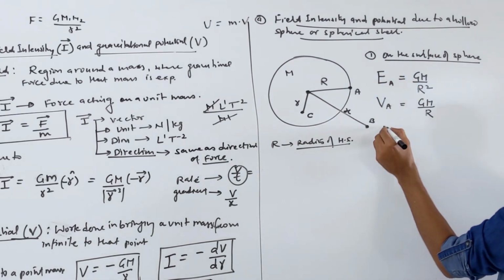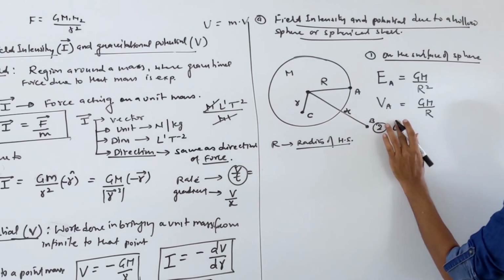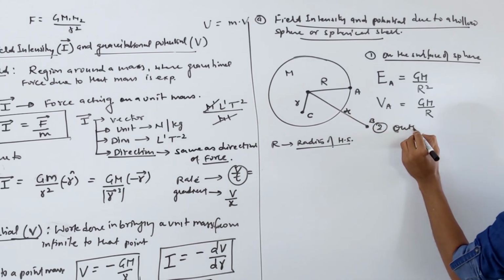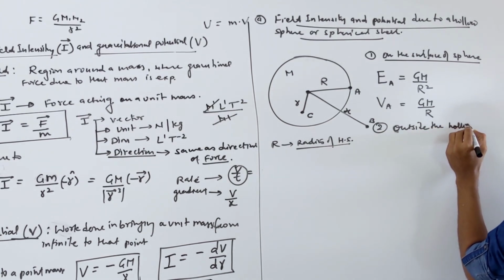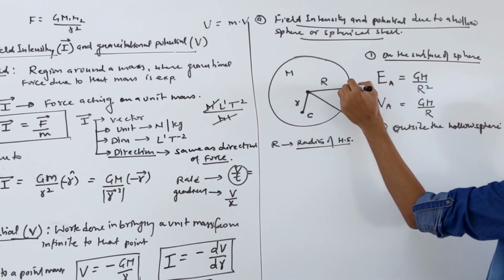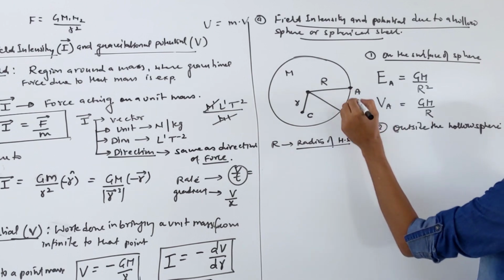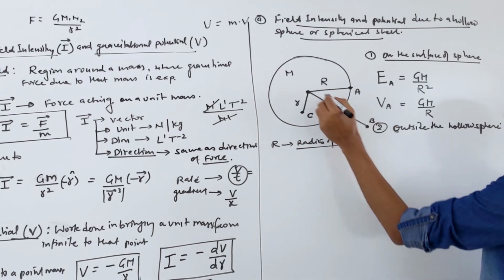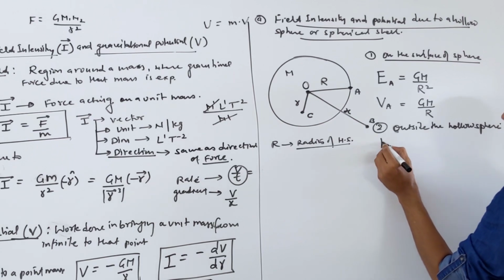Then I ask you about a point outside the hollow sphere, okay. Some point is given which is outside this sphere. On the surface, we just wrote the general formula, okay, done. Outside means this point, at some distance X from the center, this is center O. What is the answer? Same formula again.